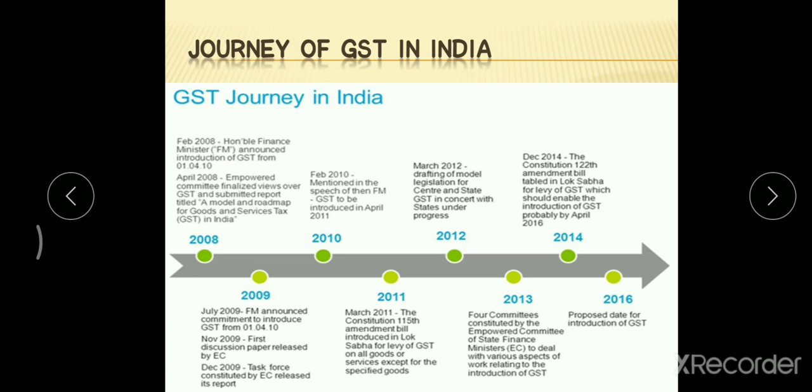So in 2006 they were planning to introduce the GST in the Indian taxation system. Due to many reasons, political issues, it was not introduced. Finally, on 1st July 2017, the GST was introduced in India. This is the journey of GST, but preparations for introducing it started in 2006 itself.